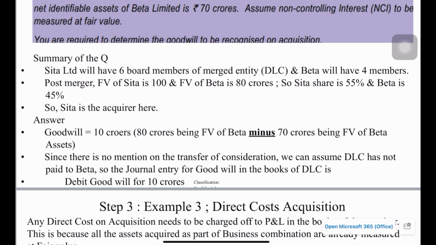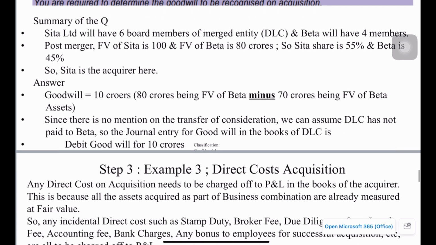Here, Sita Limited will have 6 board members of the merged entity DLC, and Beta will have 4 members. Post merger, the fair value of Sita is given as 100 crore, and the fair value of Beta is given as 80 crore. So Sita's share is 55%, meaning 100 by 180 is 55%, and Beta's share is 80 by 180, which is only 45%. So in this case, who is the acquirer? Sita is the acquirer because Sita has more than 50% stake, 55% in this example.